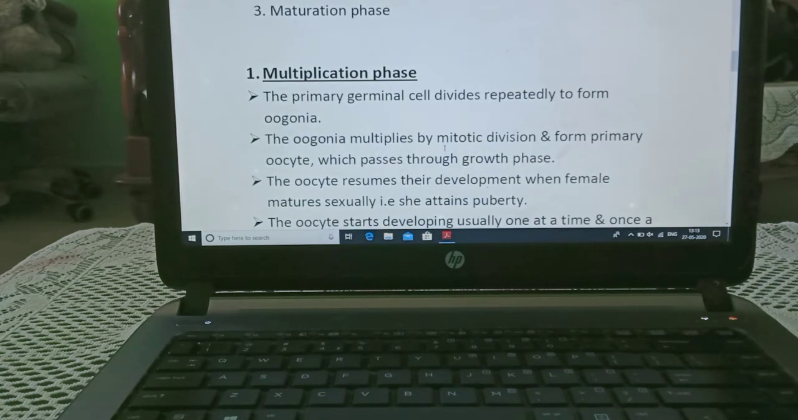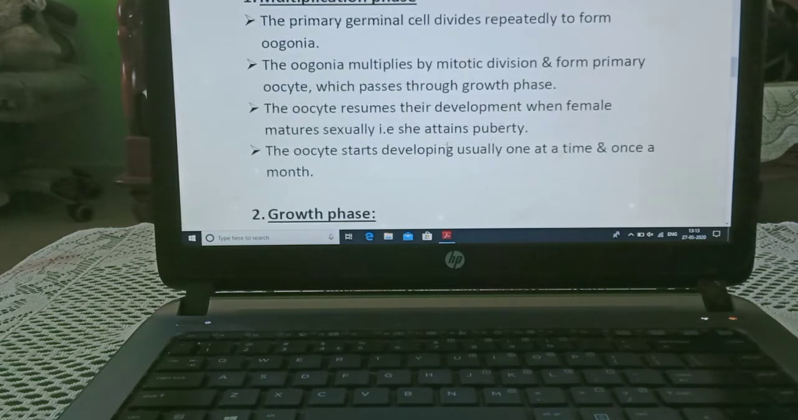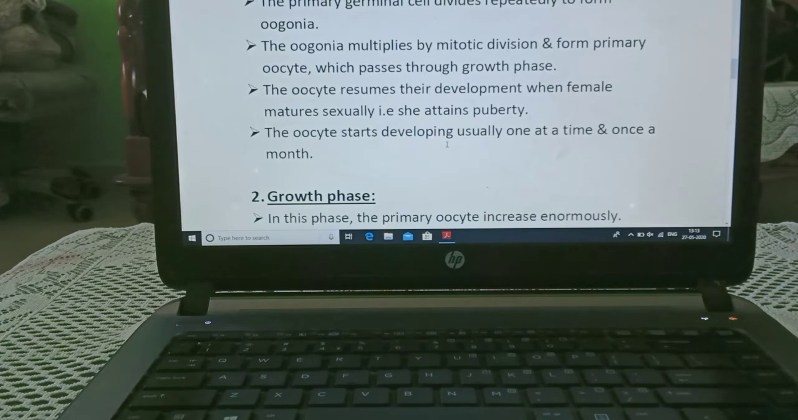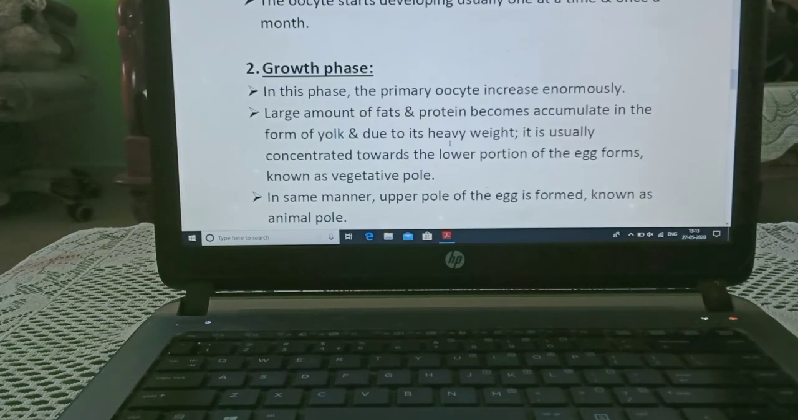Multiplication phase. The primary germinal cells divide repeatedly to form oogonia. The oogonia multiply by mitotic division and form primary oocytes, which pass through the growth phase. The oocyte resumes its development when the female matures sexually, that is, when she attains puberty. The oocyte starts developing, usually one at a time and once a month.